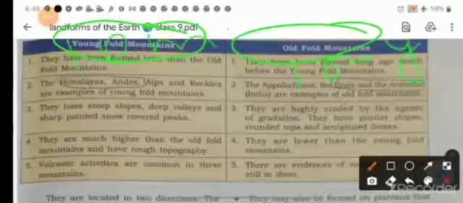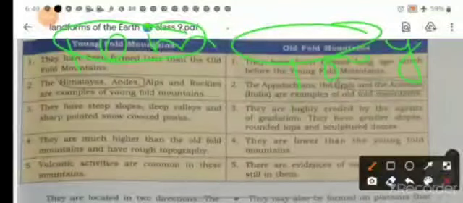The examples of the young mountain are Himalayas, Andes, Alps and Rockies. And the old fold mountain examples are Ural, Aravalli in India, and Appalachian. And the third point is young fold mountains have steep slope, deep valley and sharp pointed snow covered peak.